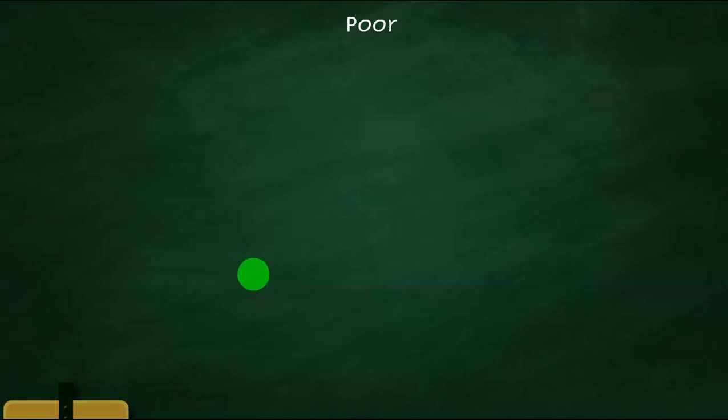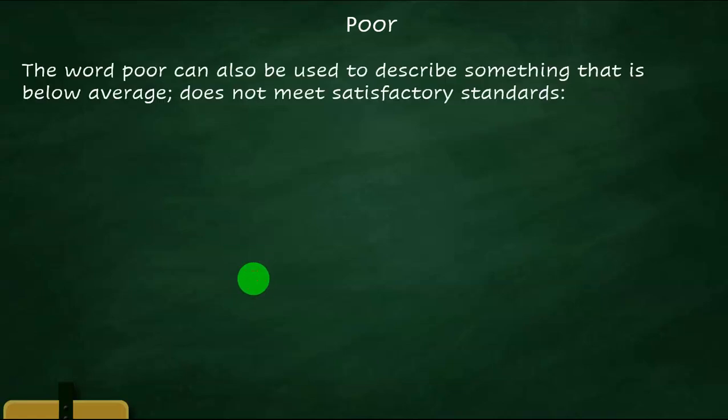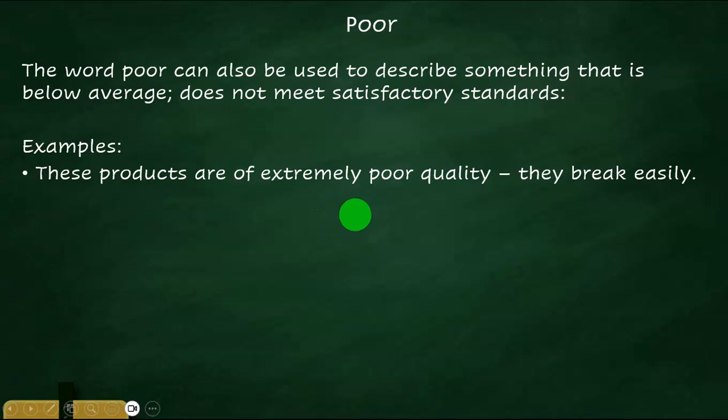Let's move on to the second meaning. The word poor can also be used to describe something that is below average, that does not meet satisfactory standards. These products are of extremely poor quality. They break easily.